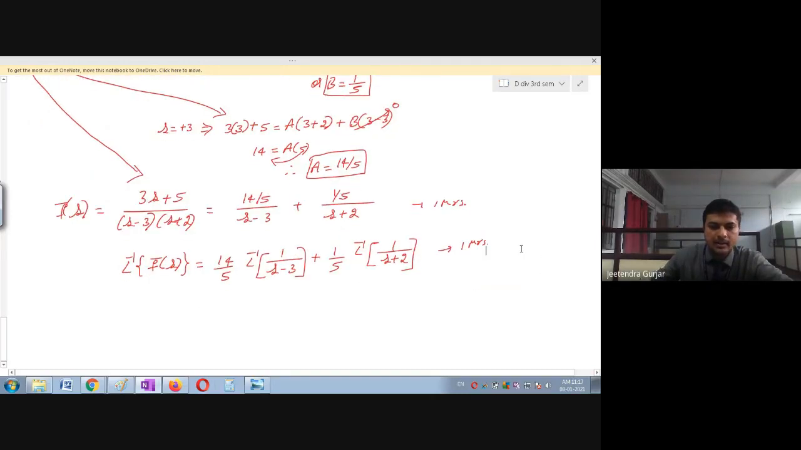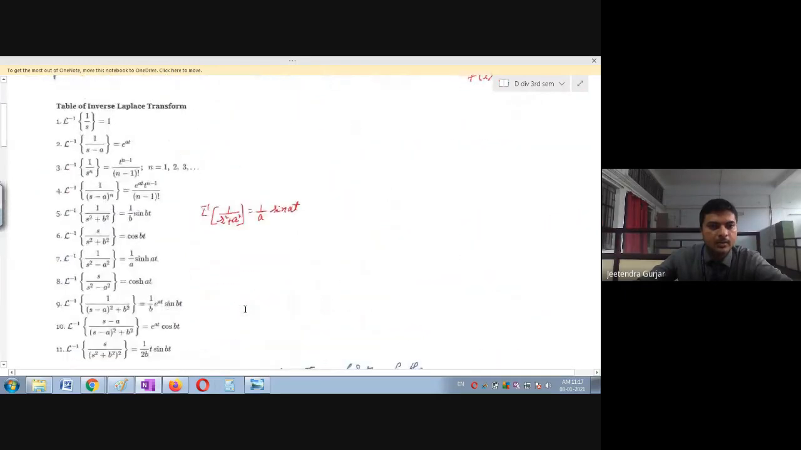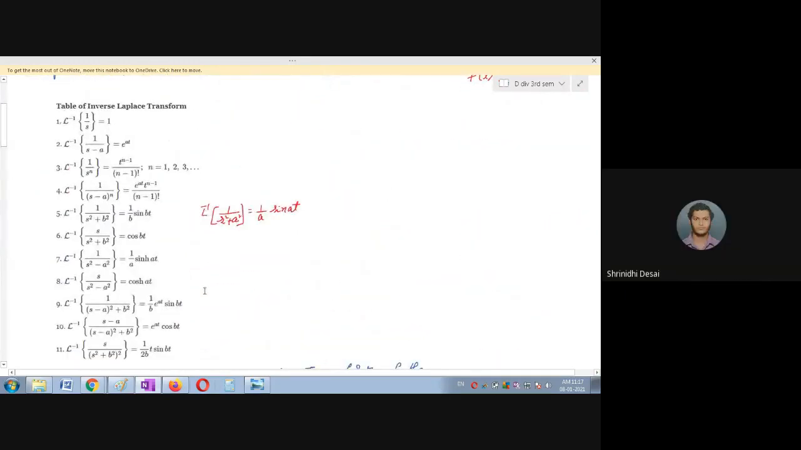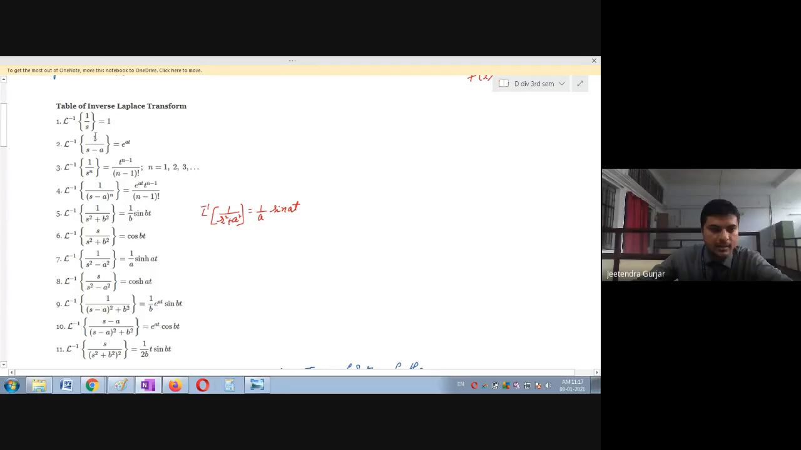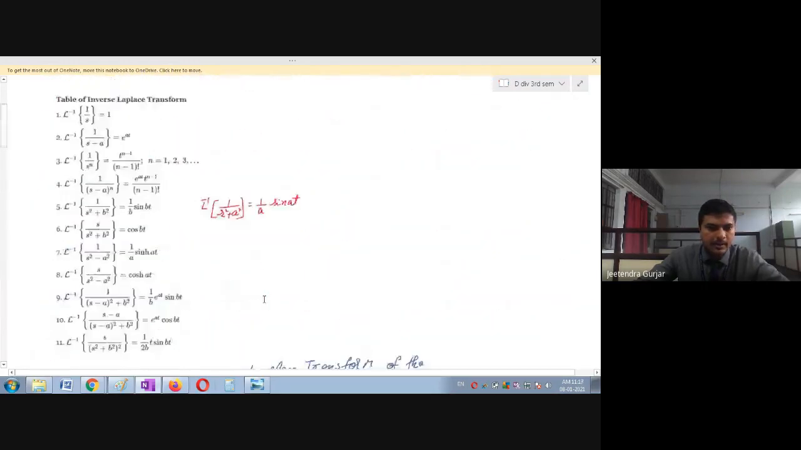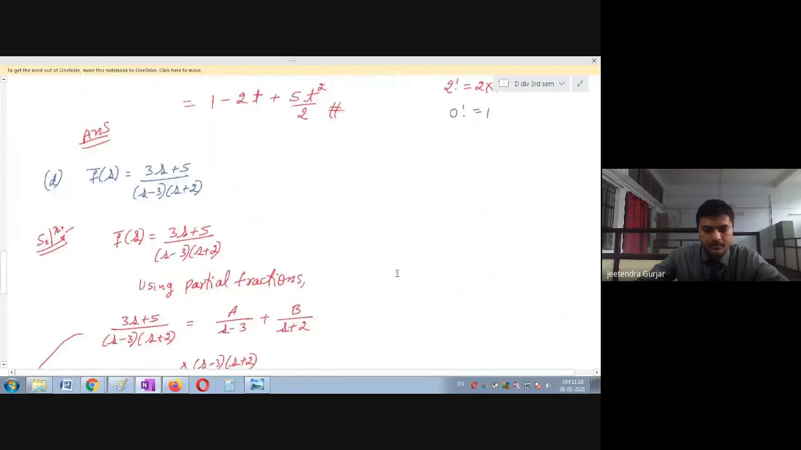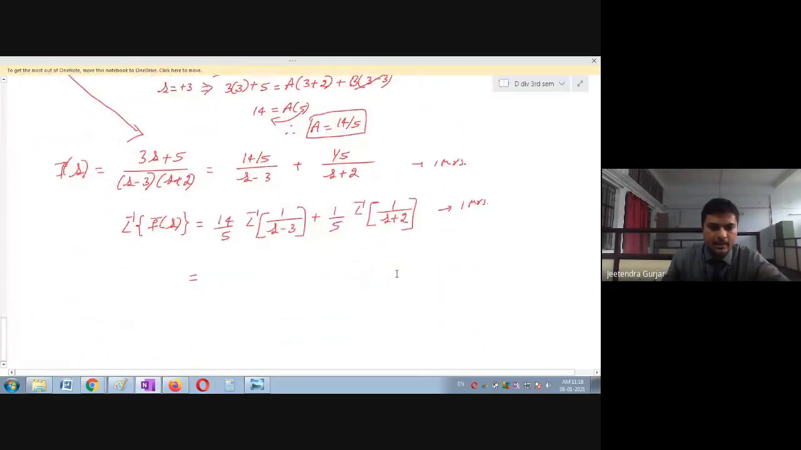Okay, then simplify. So what will be the value? So which formula am I going to use? Please keep your formula ready in front of your eyes. So e raised to at, 1 upon s minus a. This formula I can use. So I will use that formula. Okay, no problem. So the e raised to formula is the correct answer.